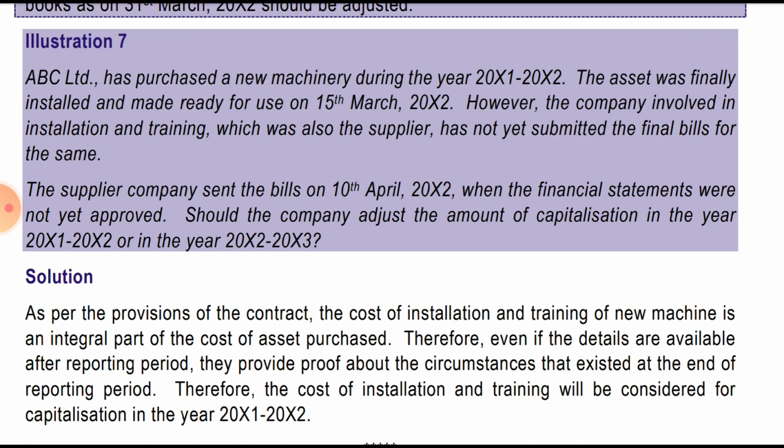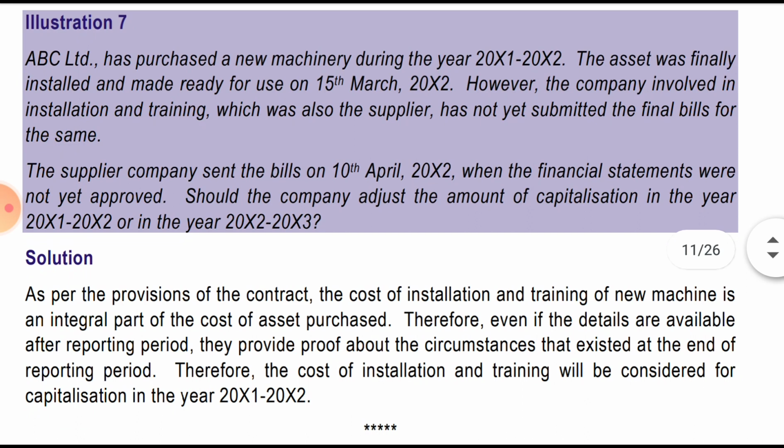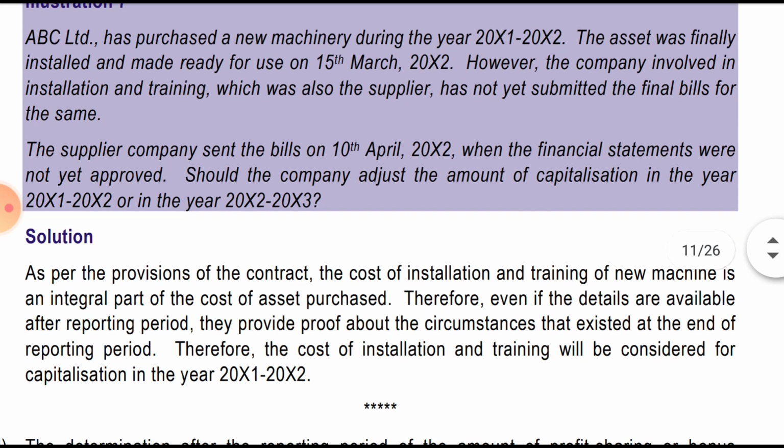The supplier company sent the bill on 10th April, when the financial statements were not yet approved. Should the company adjust the amount of capitalization in the year 1/2 or in the year 2/3? See, the bills were pending, so it will exist in 1/2 itself and not 2/3.